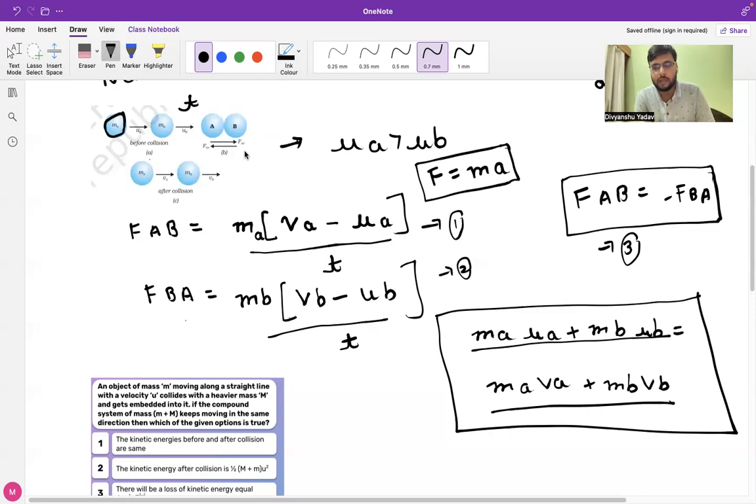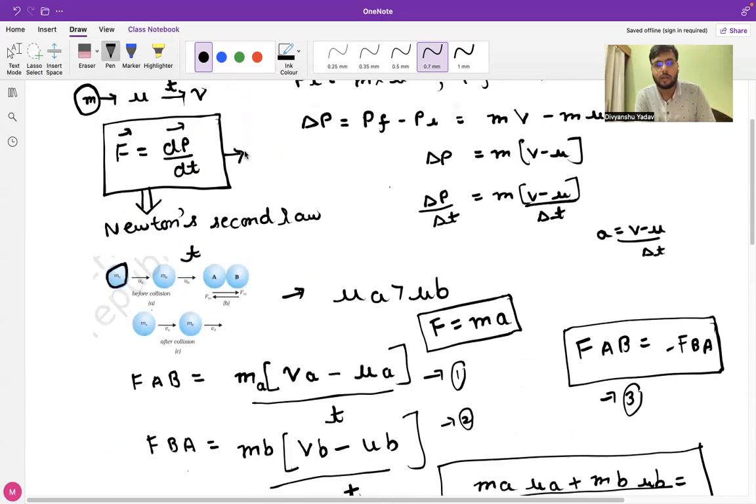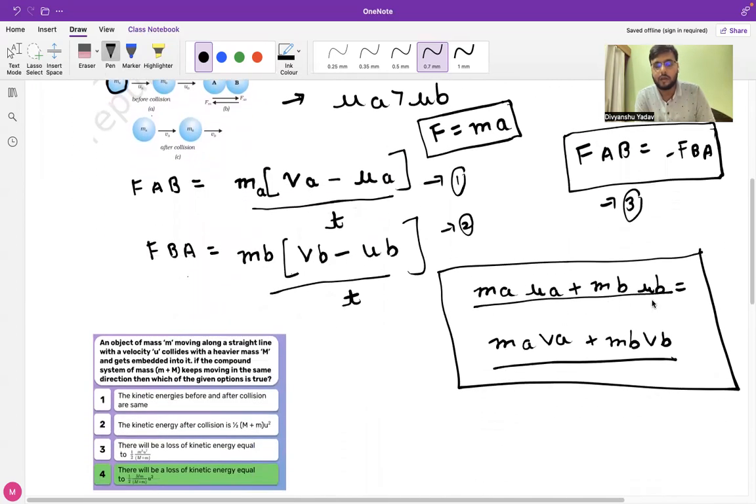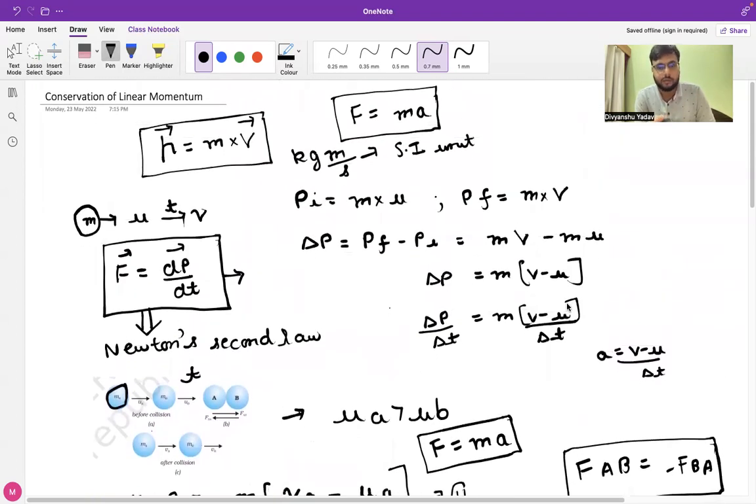So basically this equation is telling us that if the mass of the body is constant and there is no net external force acting on the body, then the sum of momentum of the two bodies before collision will be equal to the sum of momentum of the two bodies after collision. This is just a derivation, a mathematical formulation of the conservation of linear momentum equation. It is just a representation of conservation of linear momentum. So this was all about the concept of conservation of linear momentum.